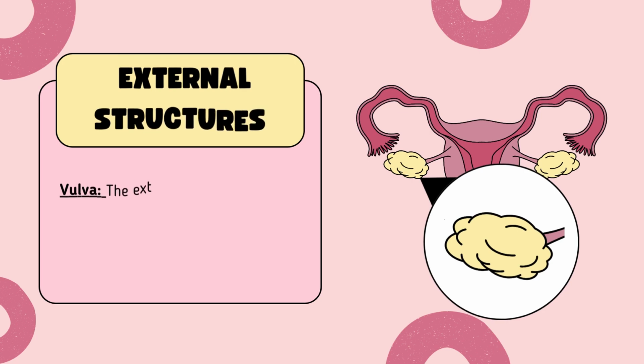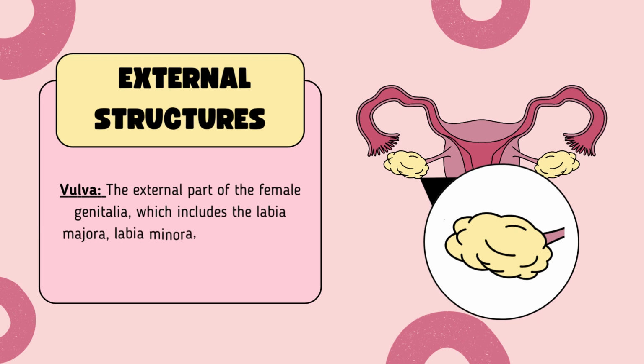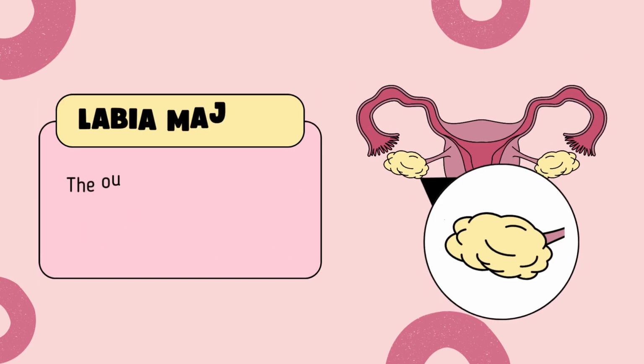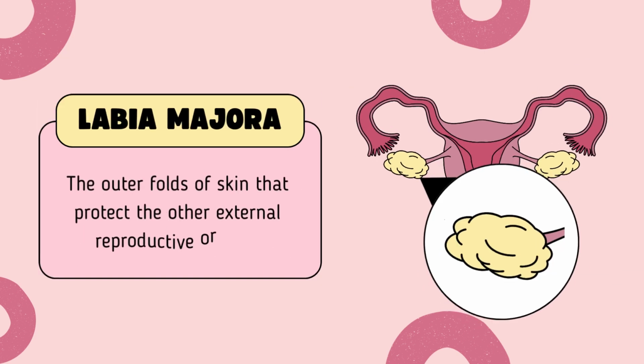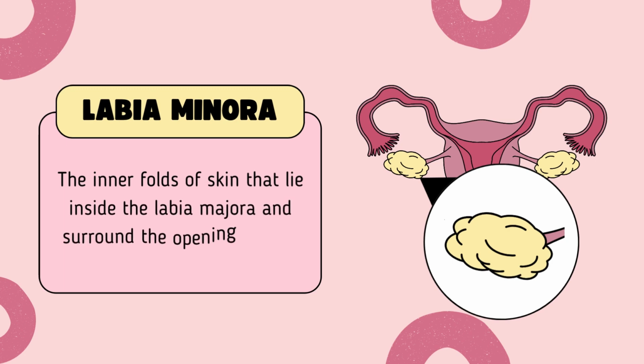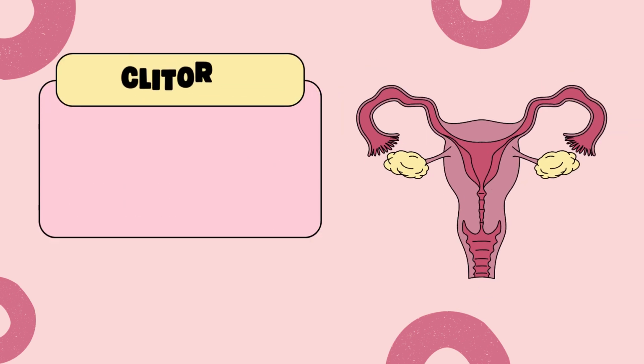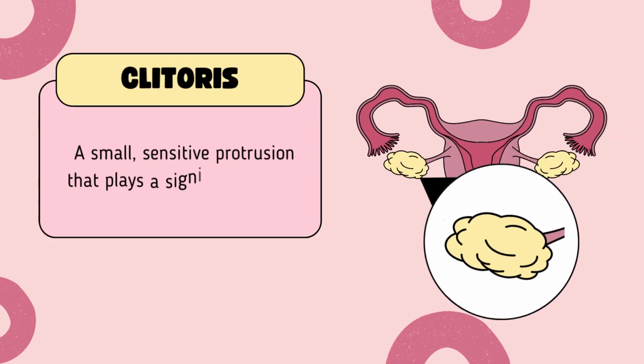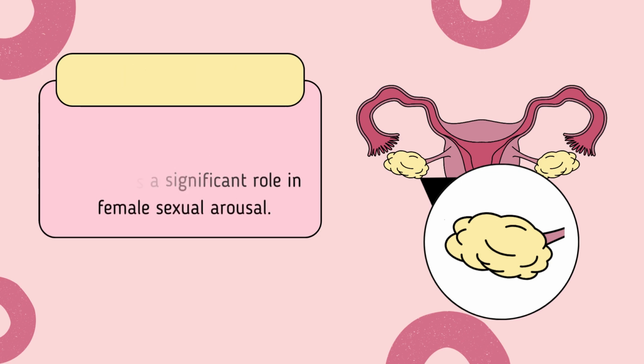External structures. Vulva, the external part of the female genitalia, which includes the labia majora, labia minora, clitoris, and the openings to the urethra and vagina. Labia majora, the outer folds of skin that protect the other external reproductive organs. Labia minora, the inner folds of skin that lie inside the labia majora and surround the openings to the vagina and urethra. Clitoris, a small, sensitive protrusion that plays a significant role in female sexual arousal.